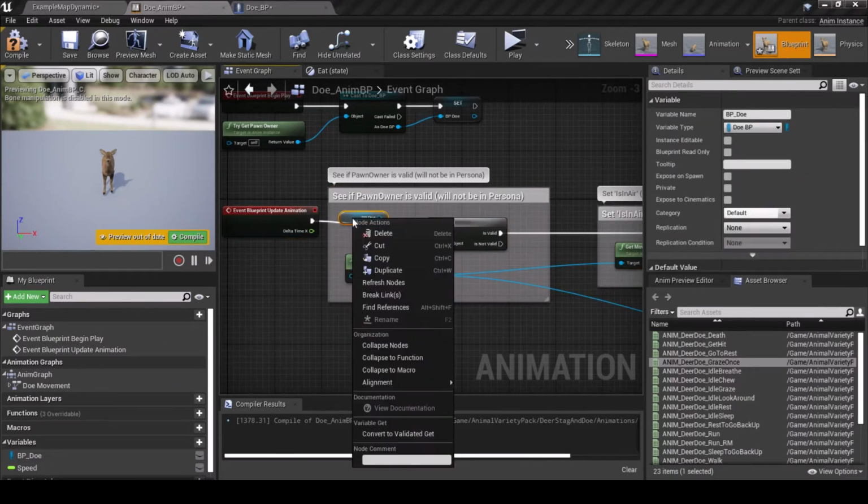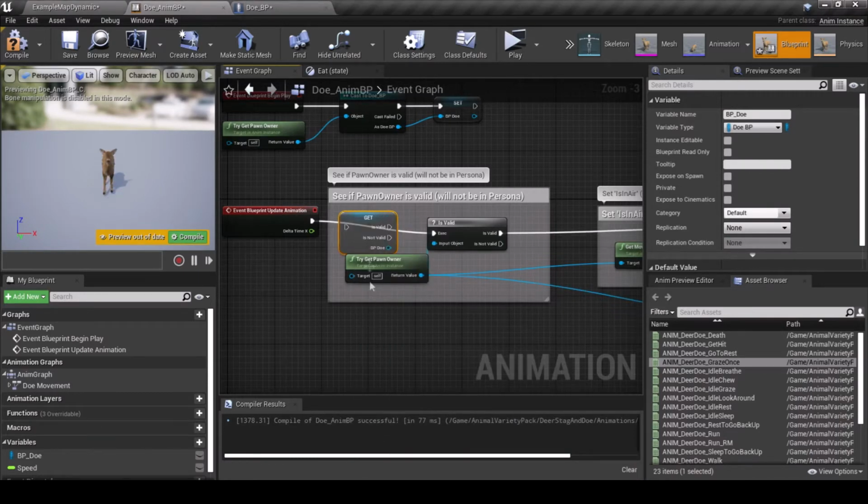Drag in BP Animal and select Get. Right-click and convert it to a validated Get. Then connect it between Event Blueprint Update Animation and is valid.